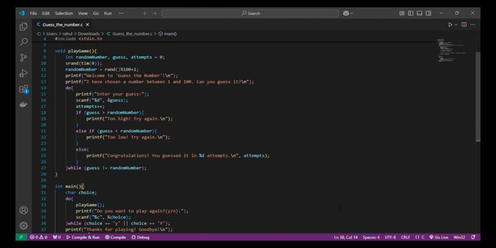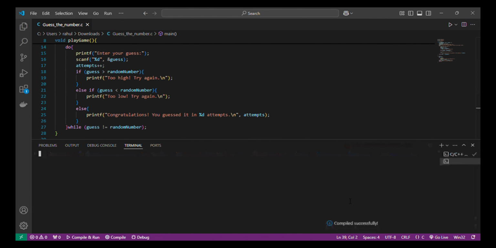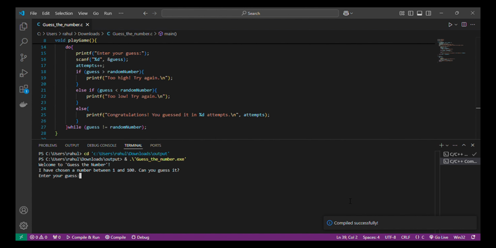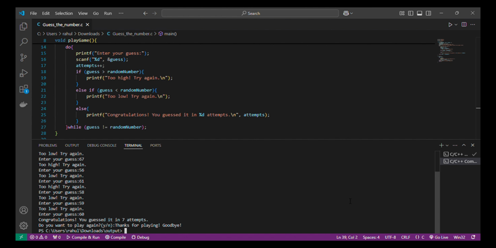Now that we've walked through the code, let's run the game and see it in action. See, the game tells you if your guess is too high or too low, and it congratulates you when you get it right.